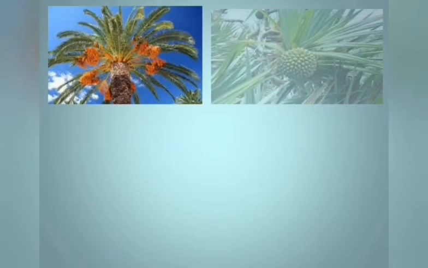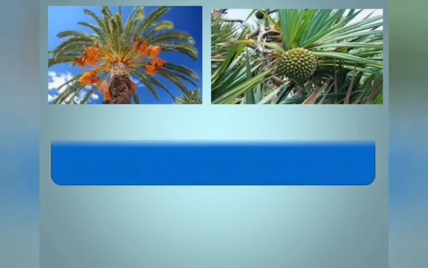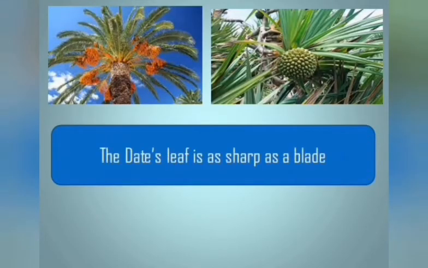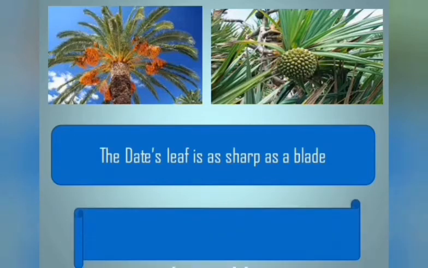And now we move on to the next line. Can you see these images? Yes, in this image, the poet describes the date's leaf. How does the date's leaf look? The date's leaf is as sharp as a blade. How is she comparing? Listen. She is comparing the date's leaf with the sharpness of the blade. So, this date's leaf is very sharp as a blade. Is it clear to you?